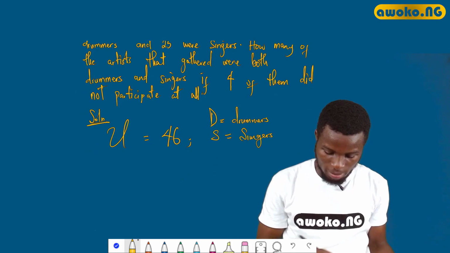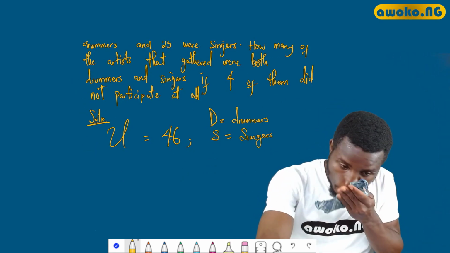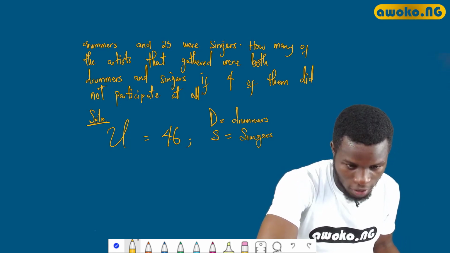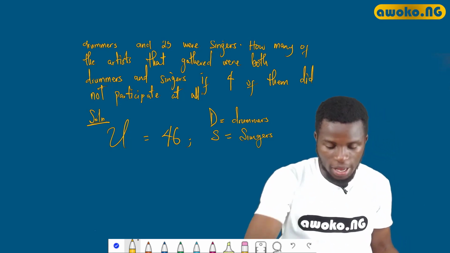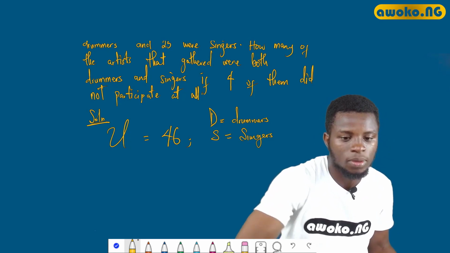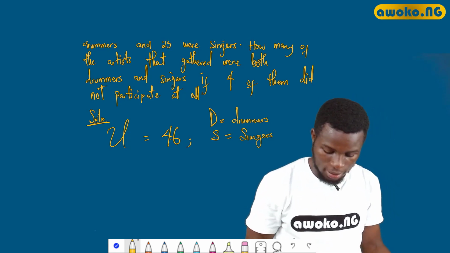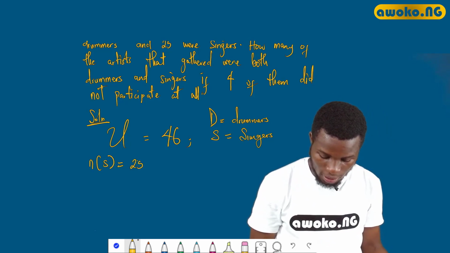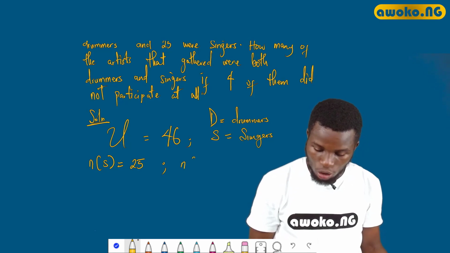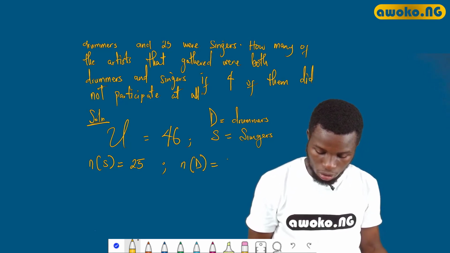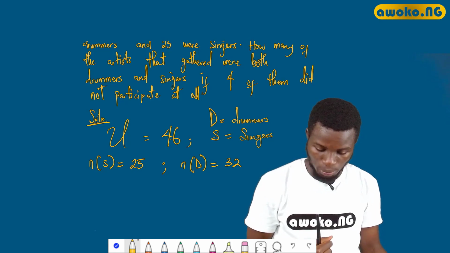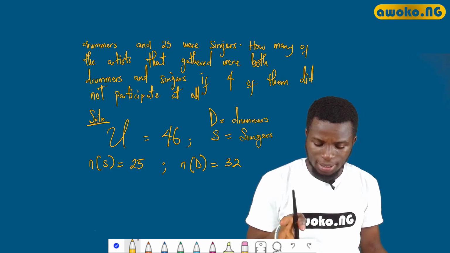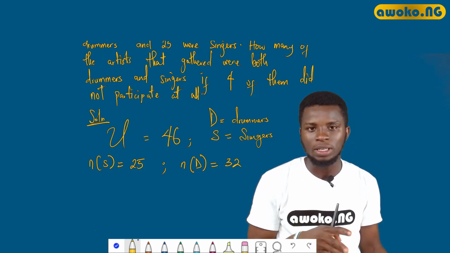from the question, is 25. So the number of S is equal to 25, and the number of D is equal to 32. All right. Now they told us that we should find the number of artists that gathered for both drumming and